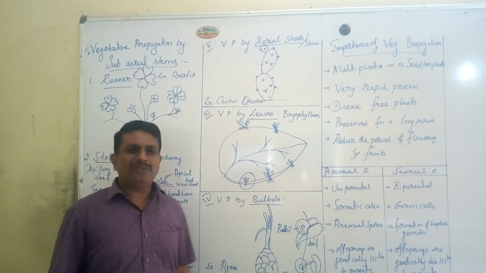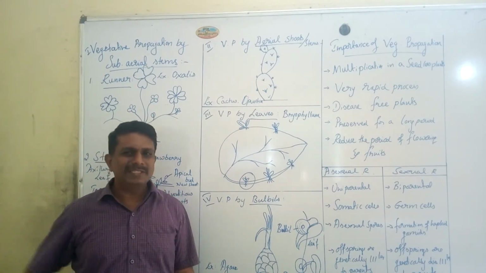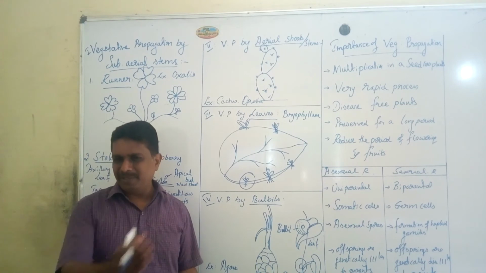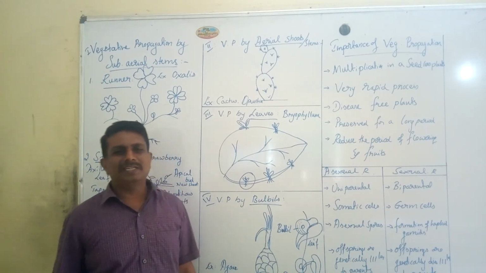These are the three important phases naturally seen in living organisms during the course of the life cycle.